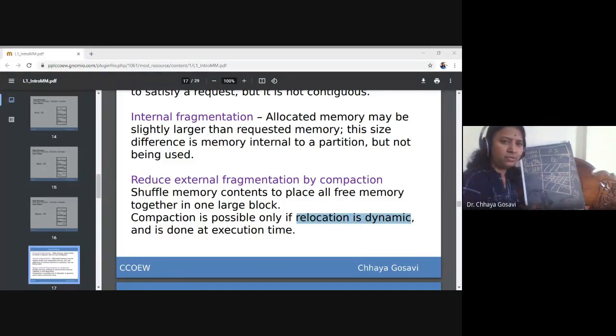So try to solve one more problem. We have P1, size is 357K, P2 is 210K, there are 4 processes, P3 is 468K, and P4 is 491K.